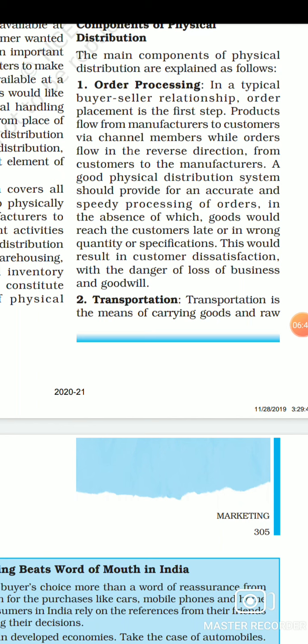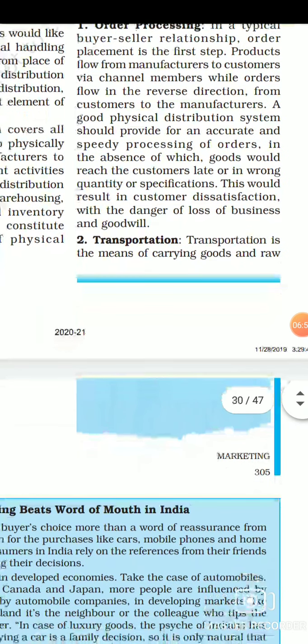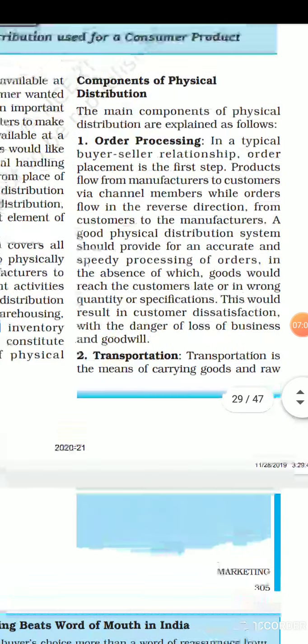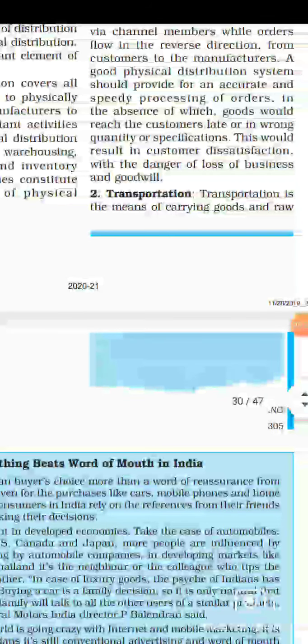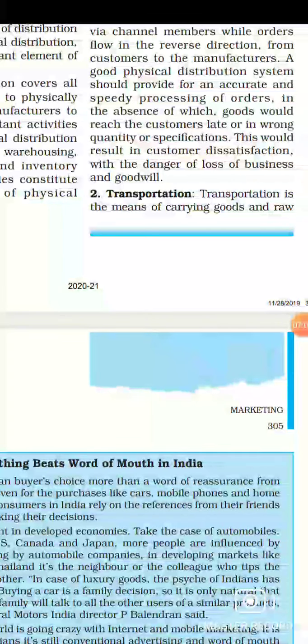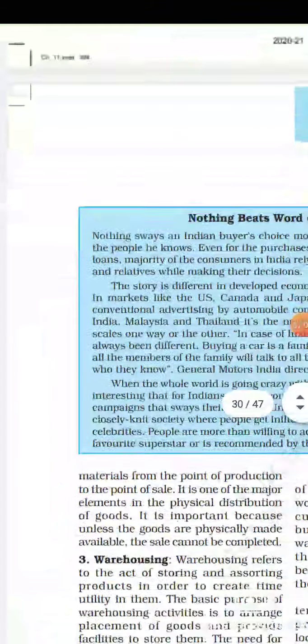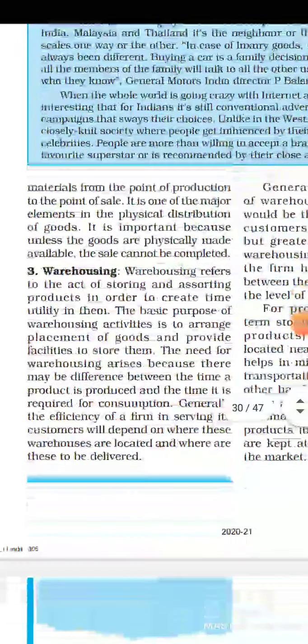This has to be done in such a way that we are able to satisfy the customer on time, because if we are not able to satisfy them, the customer gets dissatisfied, so we will have a loss to our business goodwill. The next component of physical distribution is transportation. Transportation basically means carrying goods and raw material from the point of production to the point of sale.